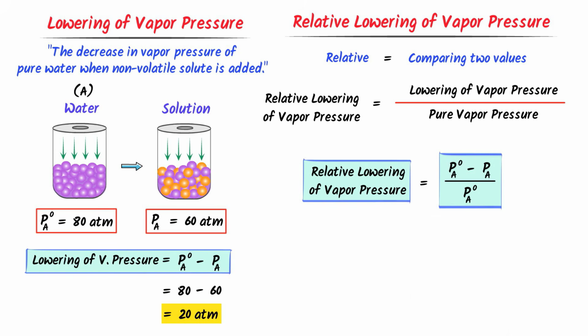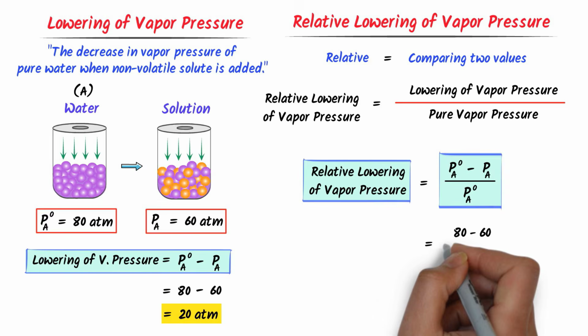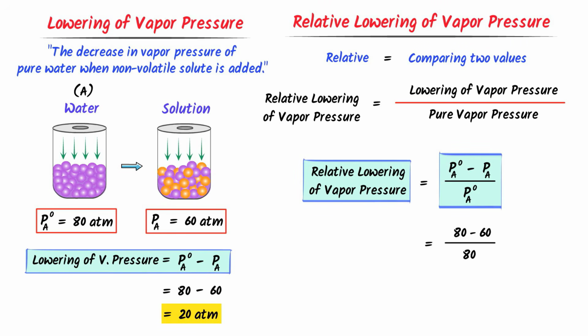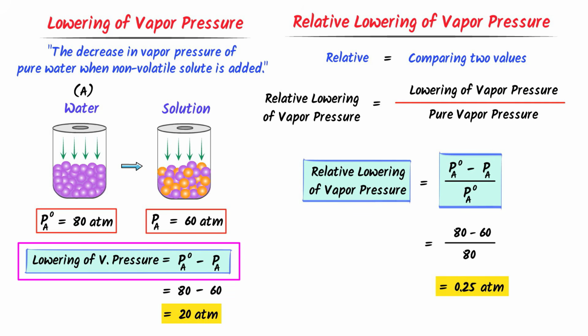The lowering of vapor pressure is 20 atmosphere and the vapor pressure of pure liquid is 80 atmosphere. I get 0.25.